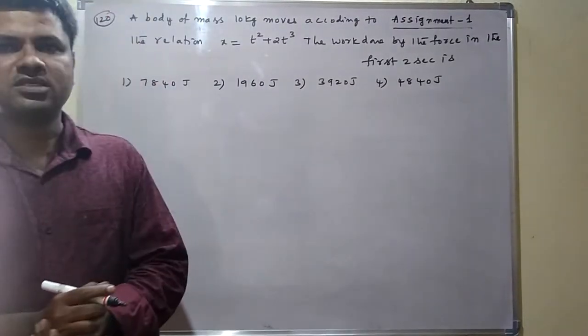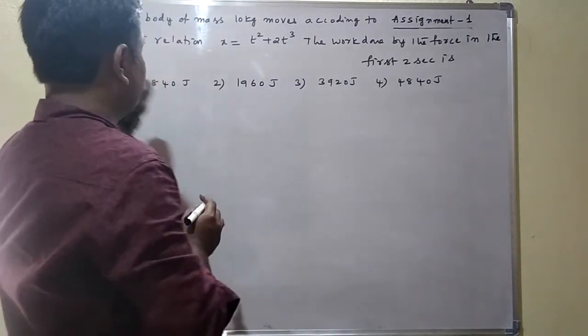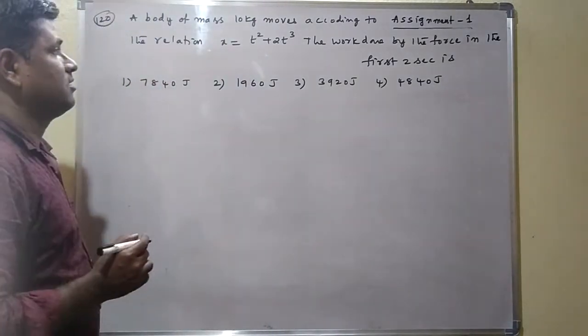Okay. This is the last question in the assignment 1. That is 120 question. A body of mass 10 kg.